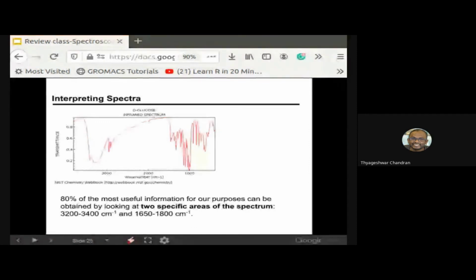I was mentioning that 80 percent of the useful information can be obtained by looking at the left side of this particular peak. There you can see two specific areas of the spectrum.